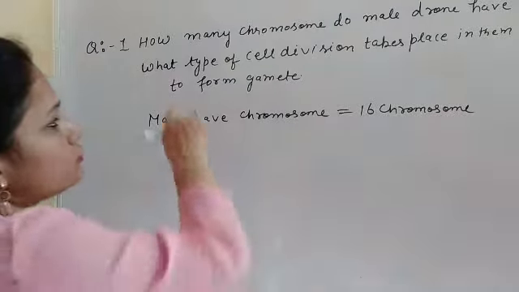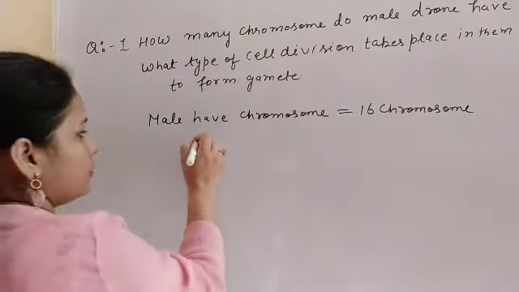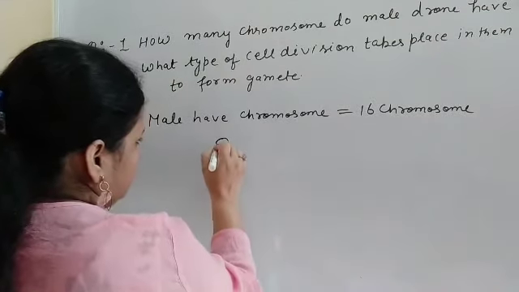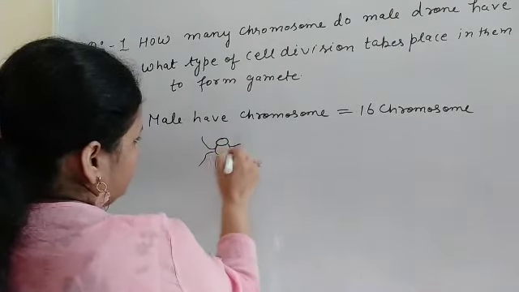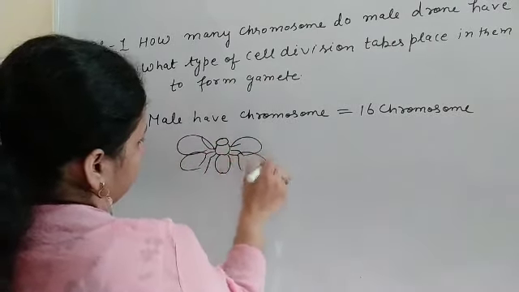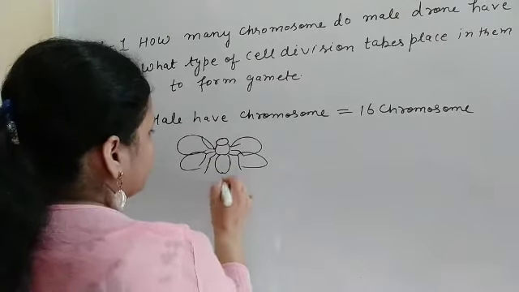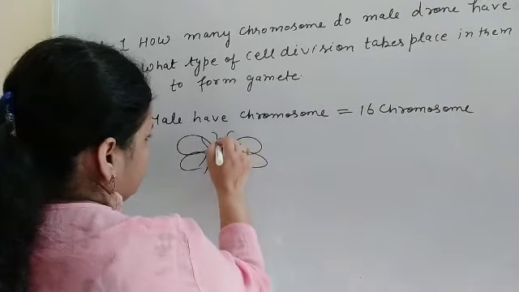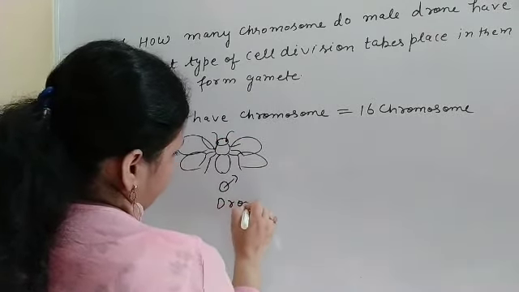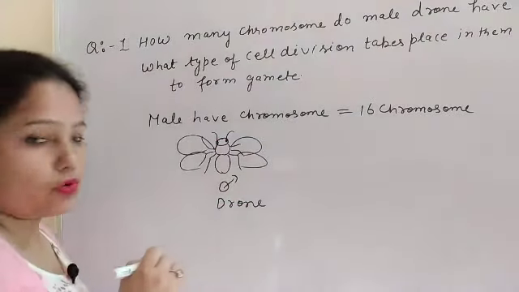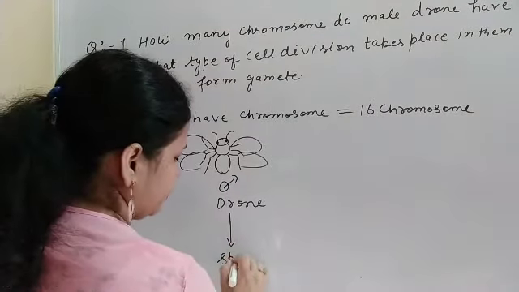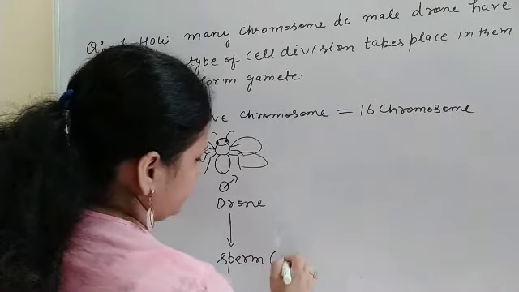And the second question is, what type of cell division? Suppose this is the male drone, the male member. This male drone then gives rise to sperm, that is the male gamete.